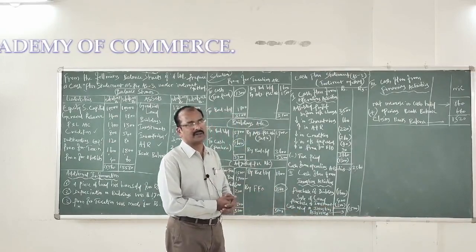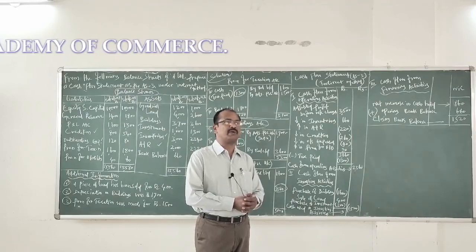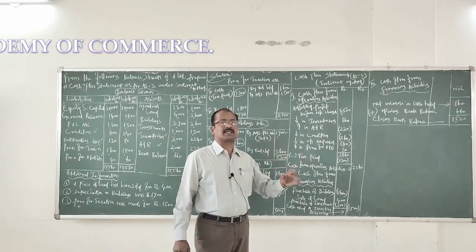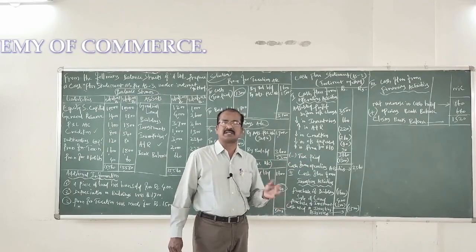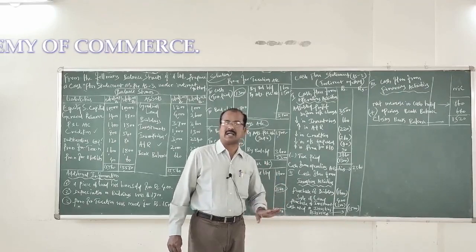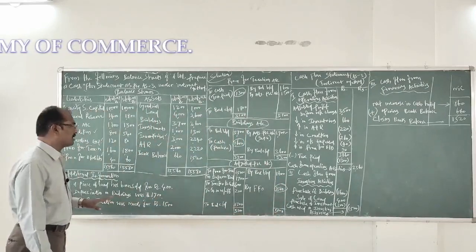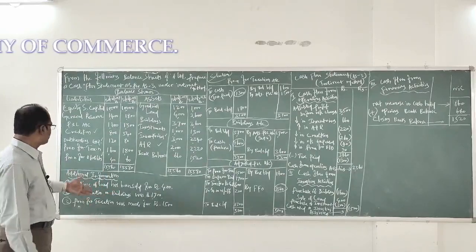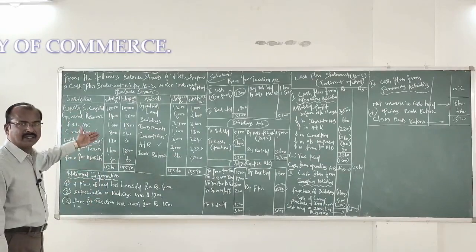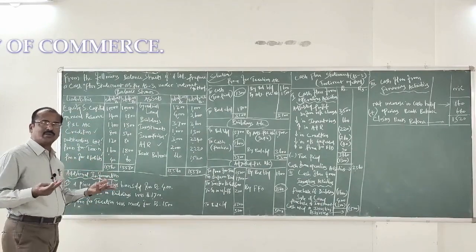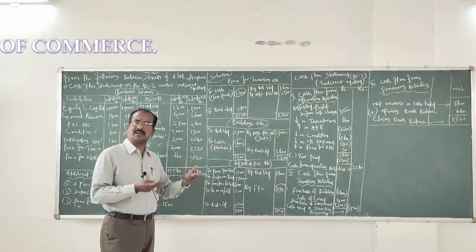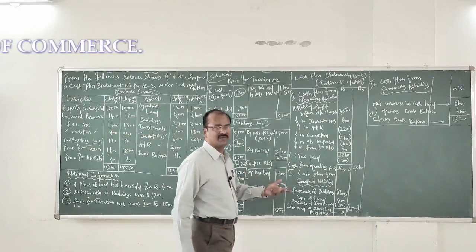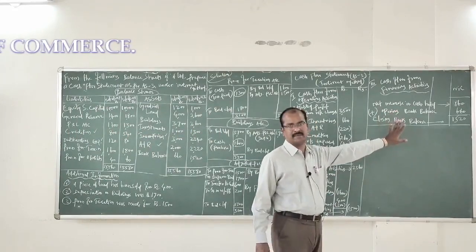Let us get into the third category of cash flows, which could be titled cash flows from financing activities. Under this category, we will be recording the changes in the values of capital and non-current liabilities. Do you find any change in the value of capital? Absolutely no. What about the non-current liabilities? We don't find any non-current liability in this problem. Therefore, what about the activities to be recorded under the third category of cash flows? There is nothing to be recorded. Therefore, the result of the third category of cash flows is nil.